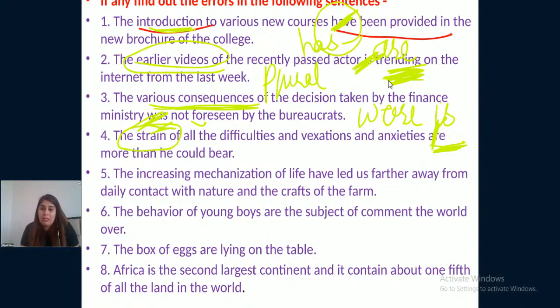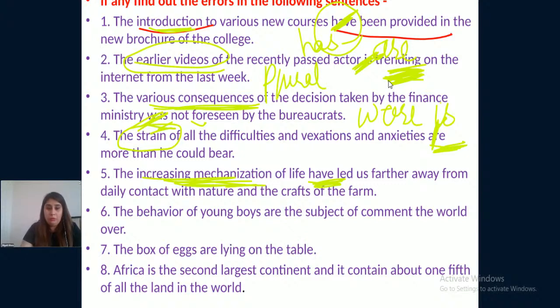The increasing mechanization of life have led us farther away from daily contact with nature and the crafts of the farm. Now, what has taken us farther away? The verb is have. Increasing mechanization. So, increasing mechanization is singular or plural? It is singular. See, you need to remember one thing.